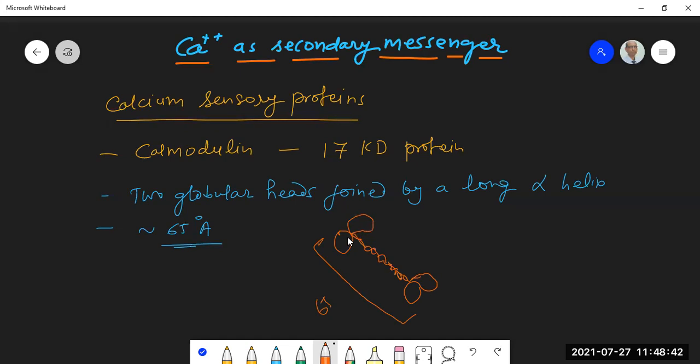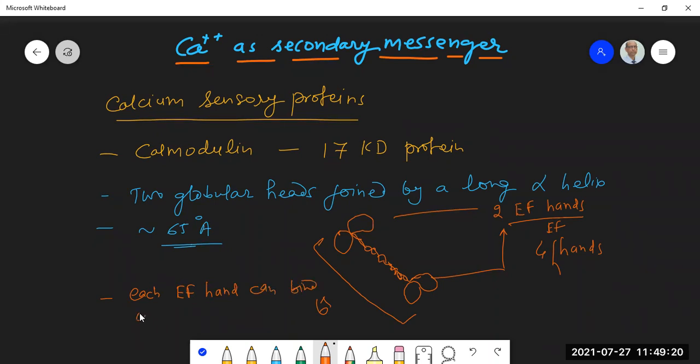Each globular head has two EF hand motifs. So there will be two EF hands over here, and two EF hands over here. In all, there will be 4 EF hands. Each EF hand can bind one calcium ion.